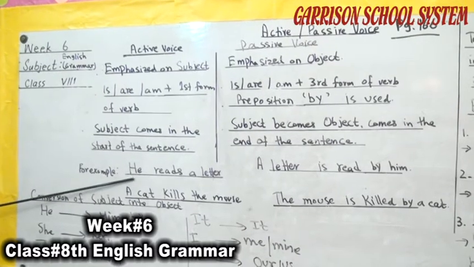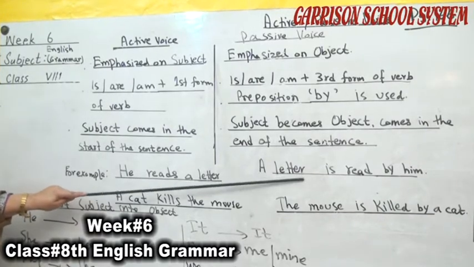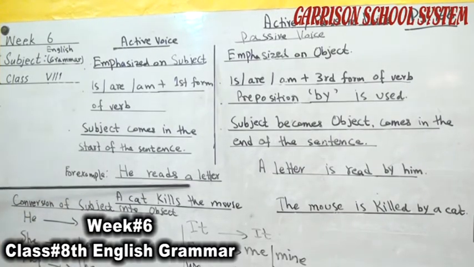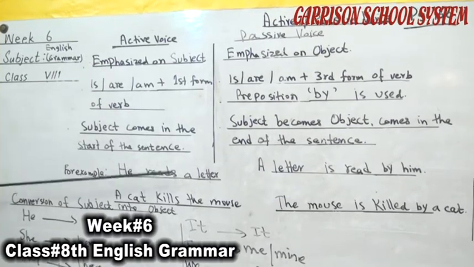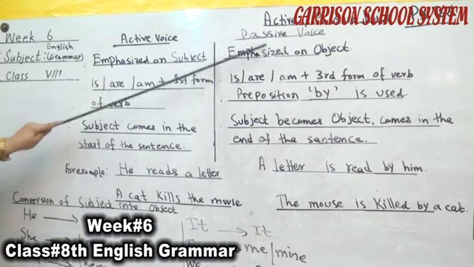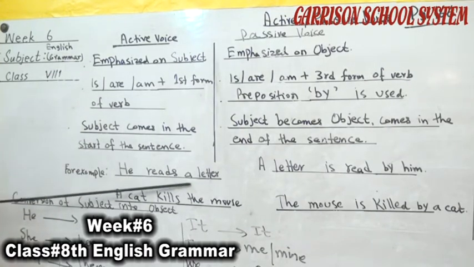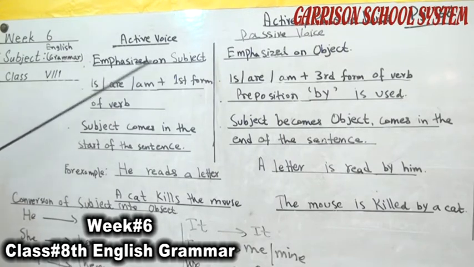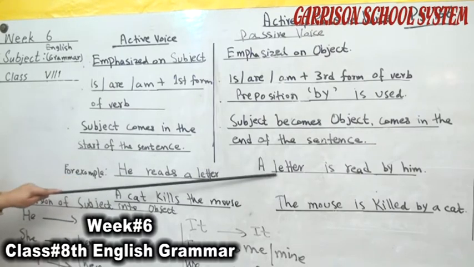But when we change this sentence into passive voice, we see a letter, which is the object of active voice, becomes the subject of passive voice. A letter comes at the end in the active voice, but in the passive voice a letter comes at the start of the sentence.